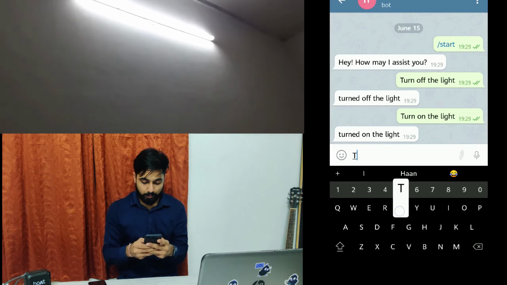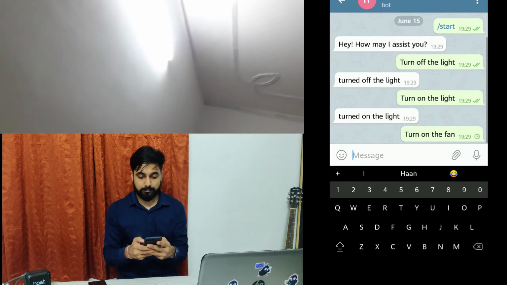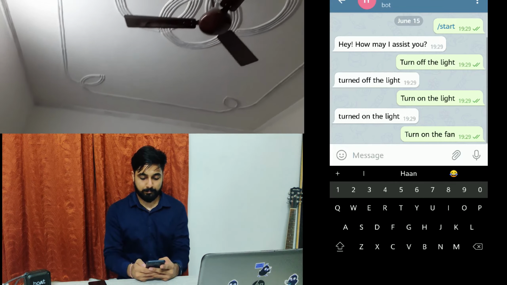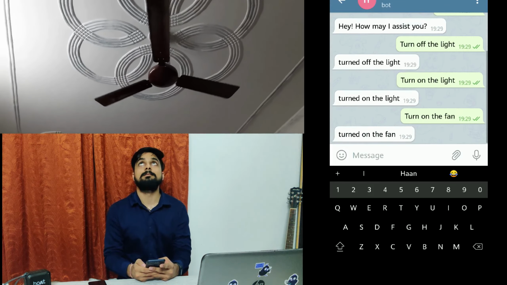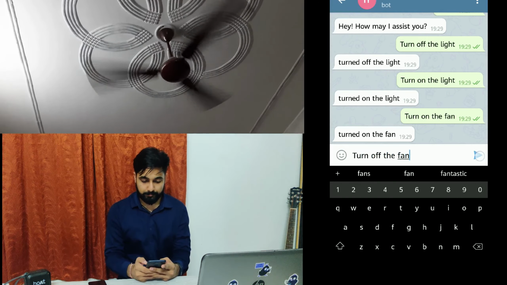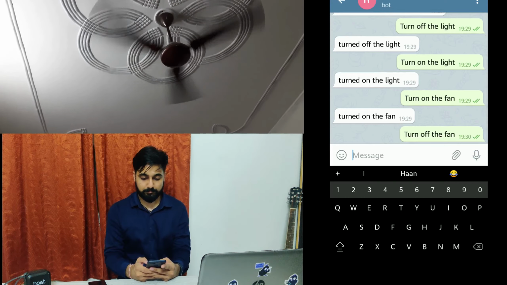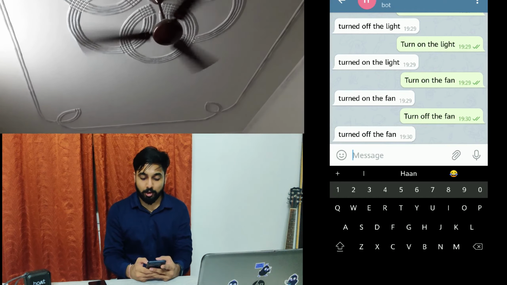Now it's time to control the fan. So let's say turn on the fan. You can see the fan is turned on. Now let's try to turn it off again. Turn off the fan. See, the fan is turned off, right?